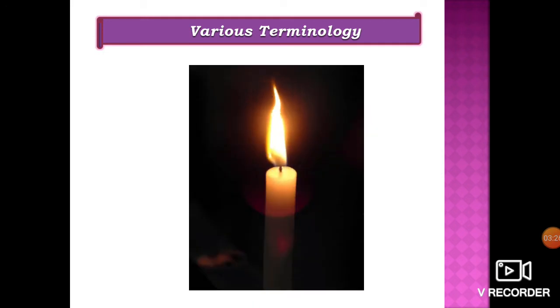Proceeding further, coming to the burning candle to know about all this terminology. Thermodynamic system is a definite space or area in which the transfer of mass or energy or both takes place. Water in a heat exchanger, lubricating oil in an engine are some examples of thermodynamic system. Next comes surroundings. Anything outside the system which affects the behavior of the system is called surrounding or environment. For example, if air conditioner is the system, then air inside the house and outside the house is surrounding.